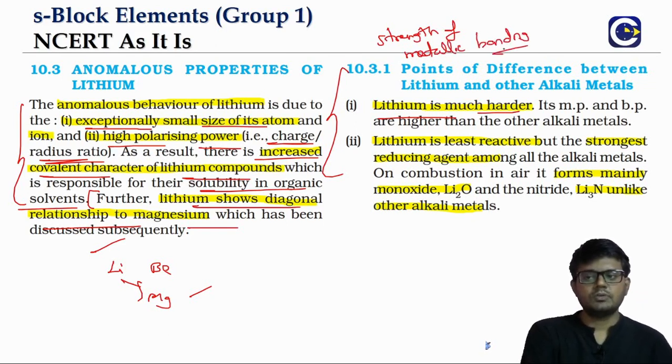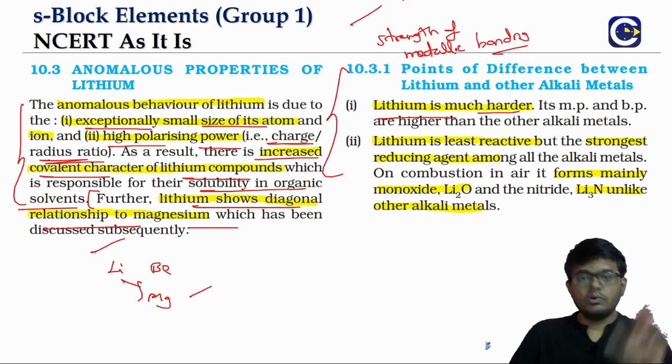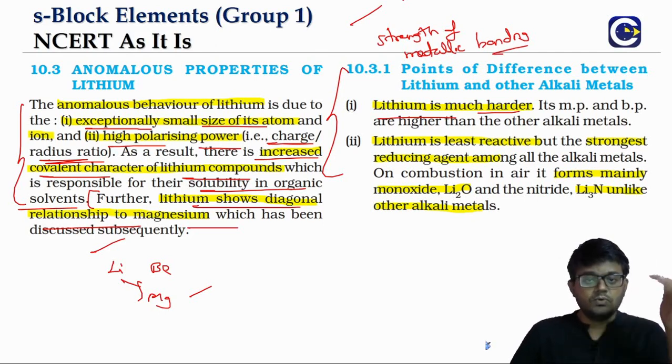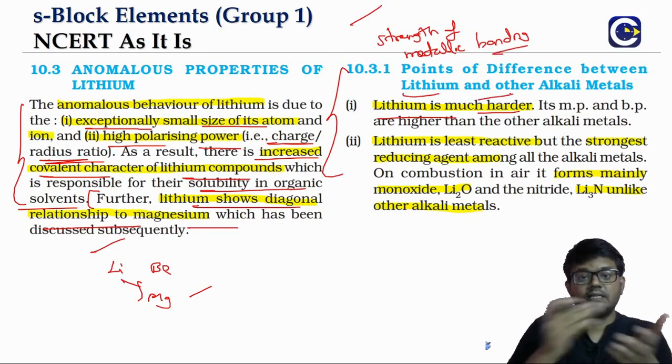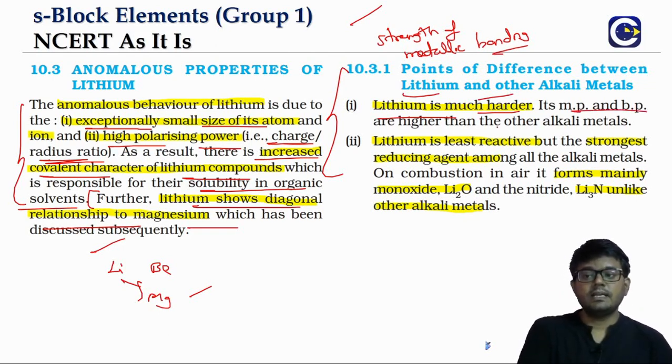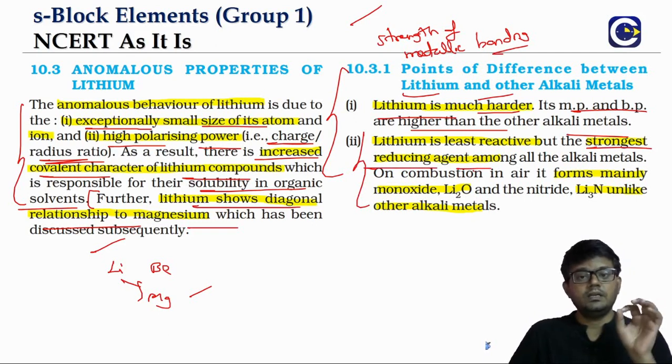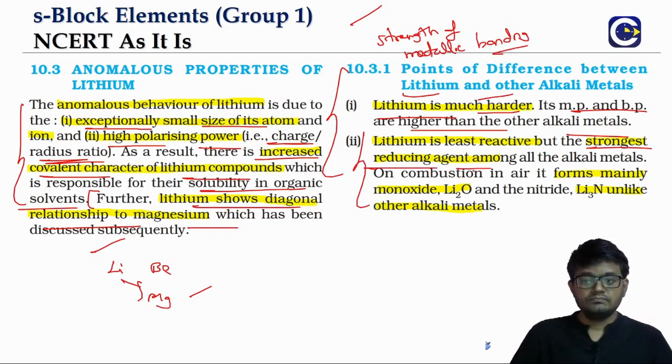We discussed this in the melting point and boiling point discussion also, that as you go down the group, the melting points and boiling points decrease, and the metals also become soft, because the strength of the metallic bonding decreases. So lithium will be harder, whereas sodium or potassium we can even cut with a knife. We can see that the melting and boiling points of lithium are also higher than the other alkali metals. And lithium has a very high negative value for the electrode potential, so that is the reason why it can act as a strong reducing agent in water.